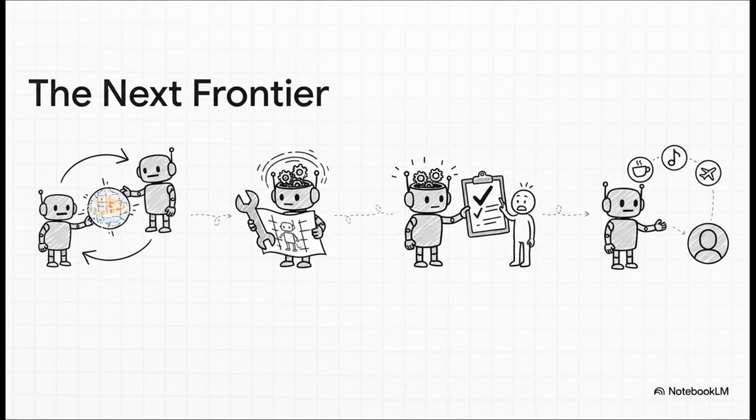Just imagine teams of specialized agents collaborating. A research agent finds some data and hands it off to an analyst agent, who then passes a report to a writer agent to summarize it. We're also talking about agents that can improve themselves, that can literally find and fix their own bugs. Assistants so proactive, they handle things for you before you even know you need them. It's all leading to this incredible level of hyper-personalization, where your AI becomes a true digital partner.